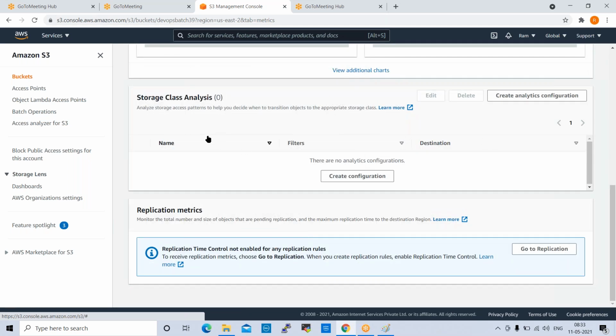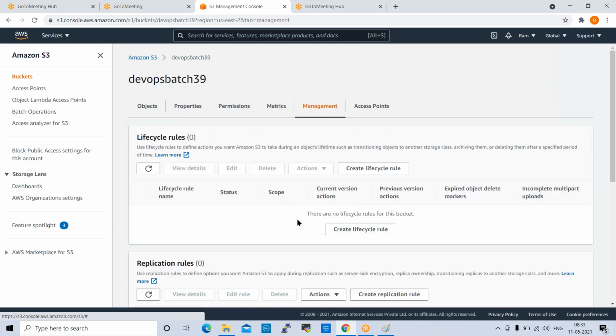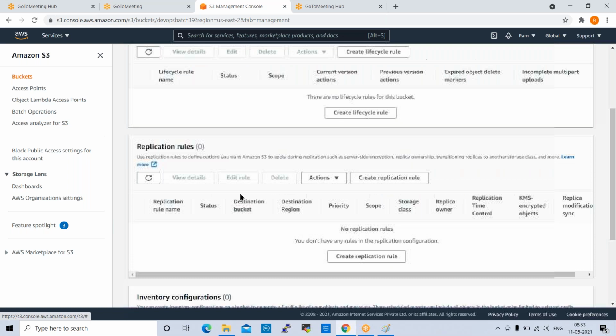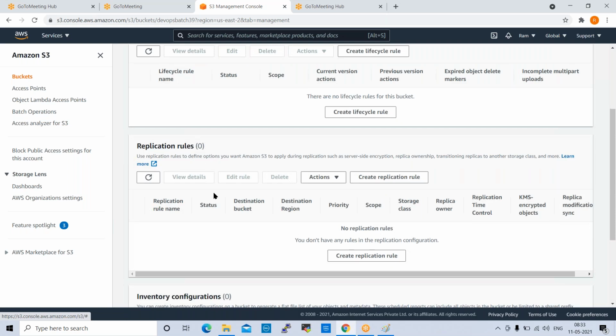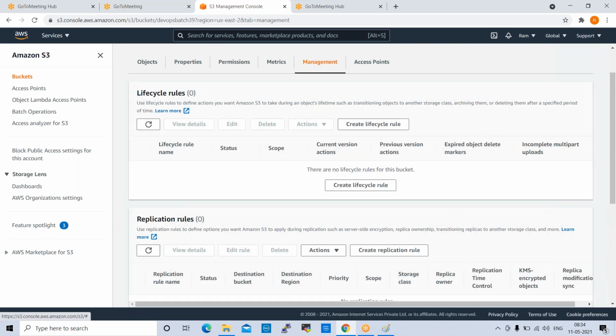This is not required basically. Storage class analysis. Class means different types of storage available for S3 bucket, different classes, that we don't require actually. So go to management. Management is very important here. Lifecycle rules, replication rules, inventory configurations. These are the important things here.